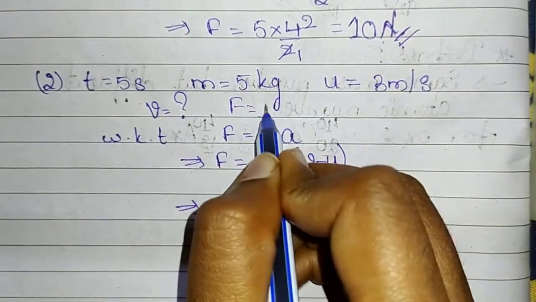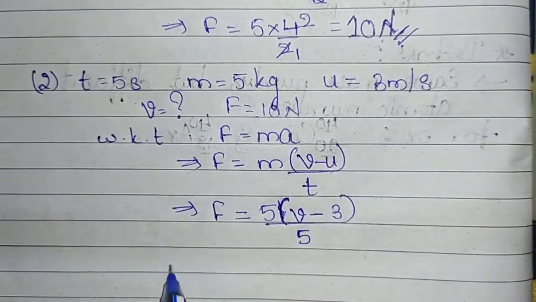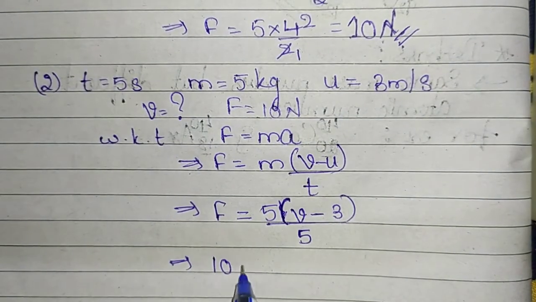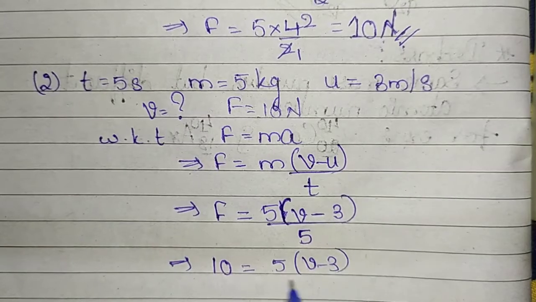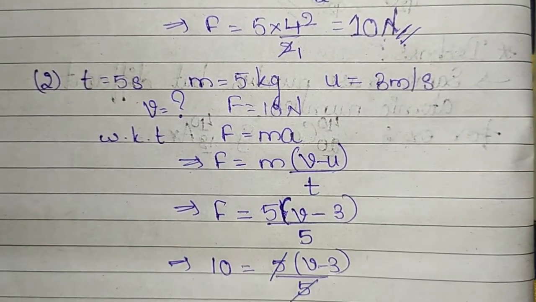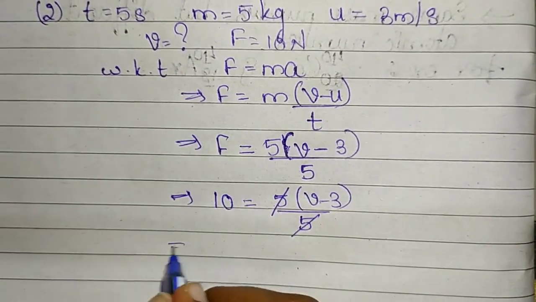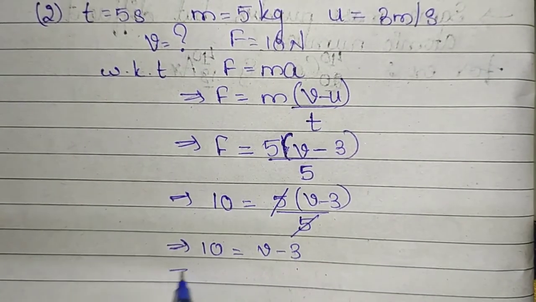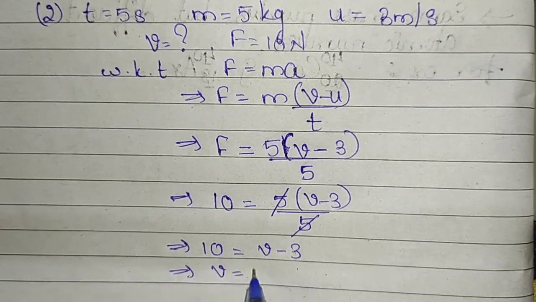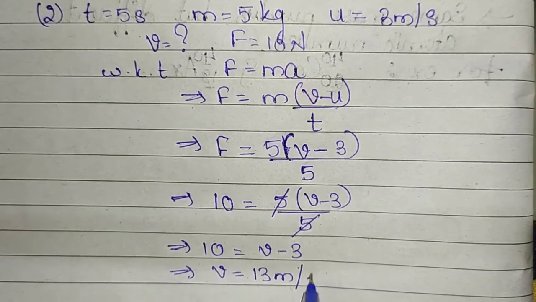So F is equal to 10 Newton. So let us write that value. 10 is equal to 5 into (v minus 3) by 5. 5 cancels each other. So we have 10 is equal to v minus 3, which means v is equal to 13 meter per second.